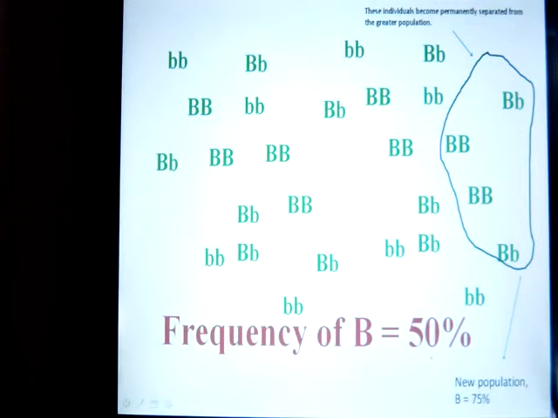Whatever the reason, when these guys move away and start their own population, you can see that instead of 50-50, in this population, big B has a frequency of 75%. So that's the founder effect.